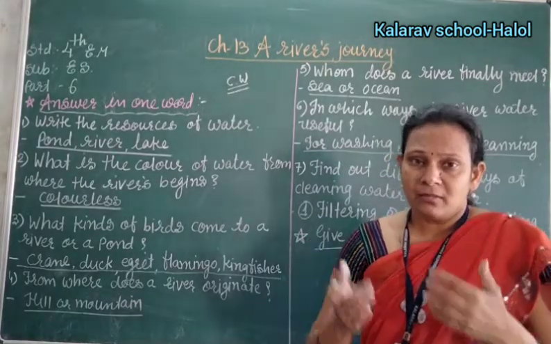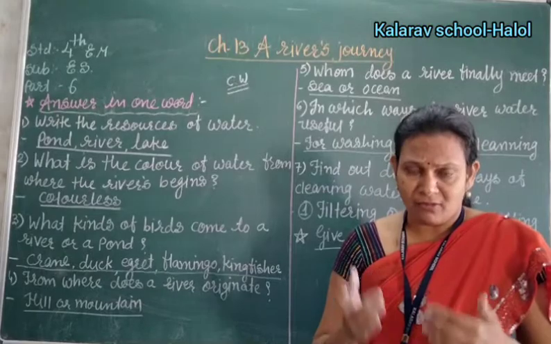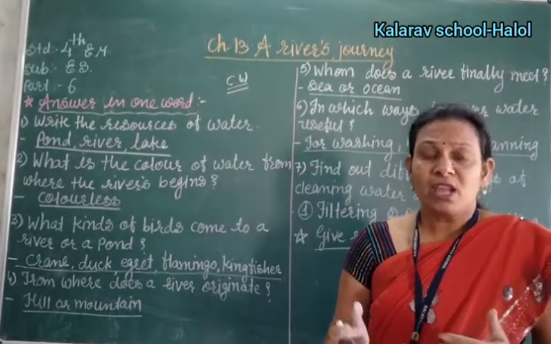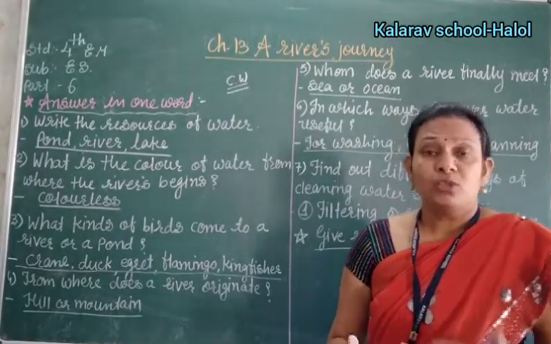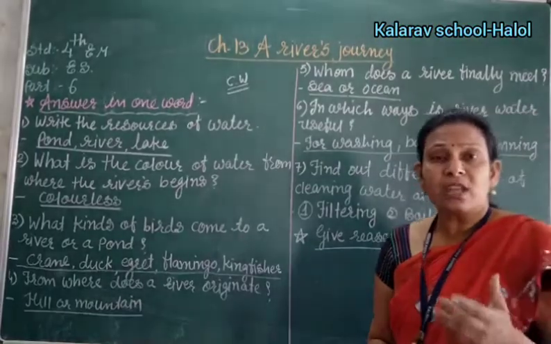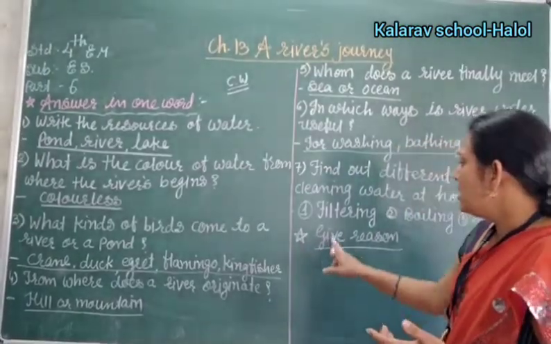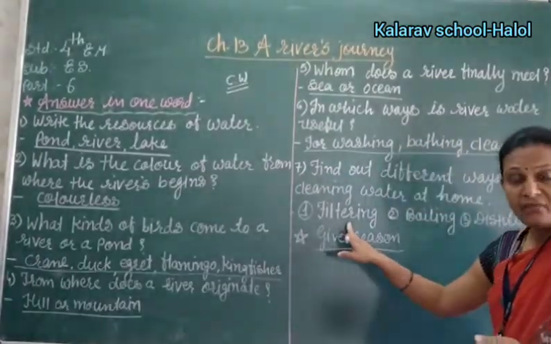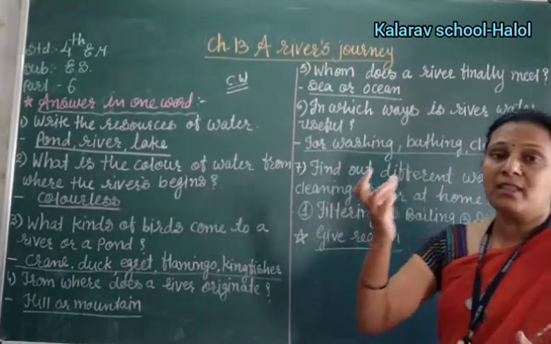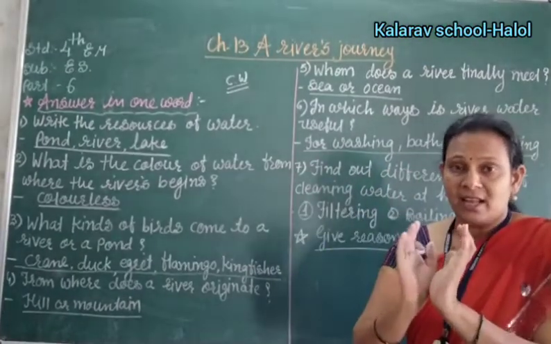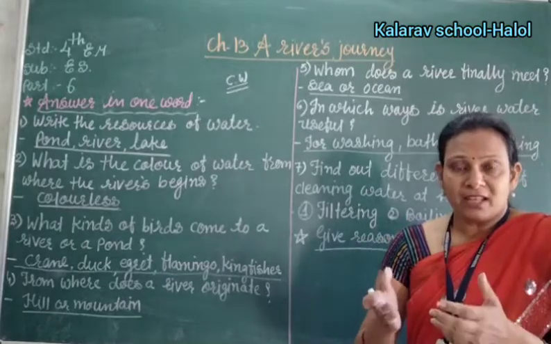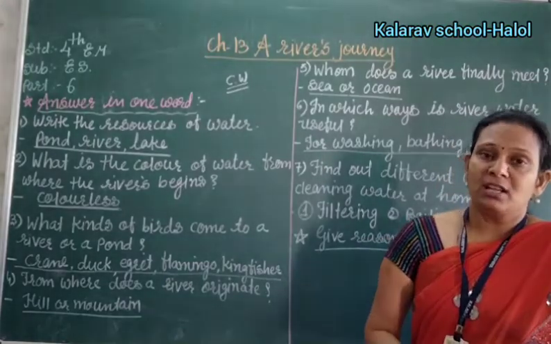So when the river water comes to the home, we have to do some process. So what process do we have to do to get pure water? It is filtering. When the tap is open, and then after filtering we have to pour the water in the pot, right?